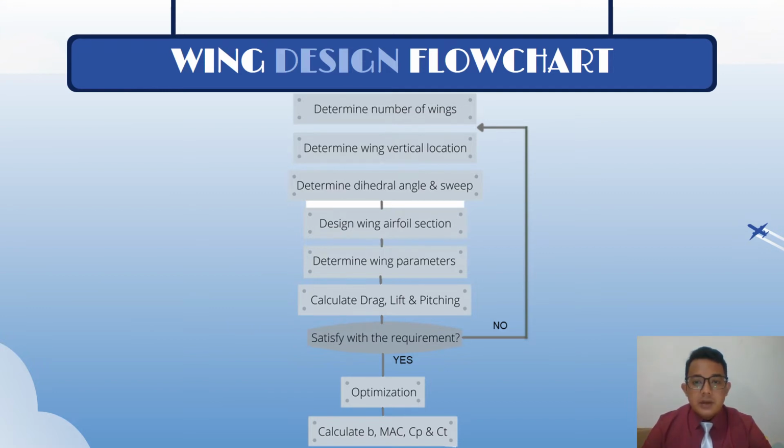Then, our team members have agreed to select 3 airfoil wing sections. These are NACA 6412, NACA 2412, and NACA 5412. However, the comparison between the type of airfoil is important in order to determine the best one for the design. Dr. Hussein had provided us with some information on wing vertical location, which is same with Cessna wing design, although this team also used only 2 wings for our design.